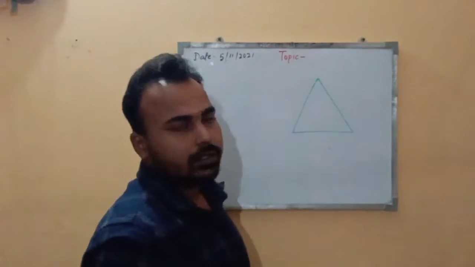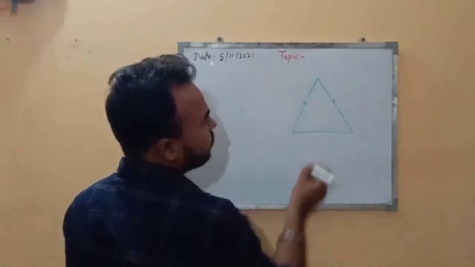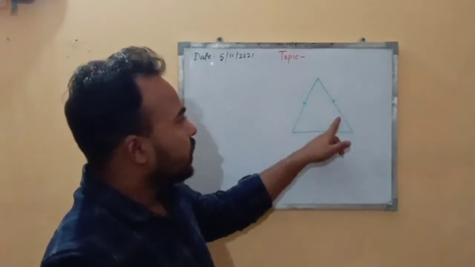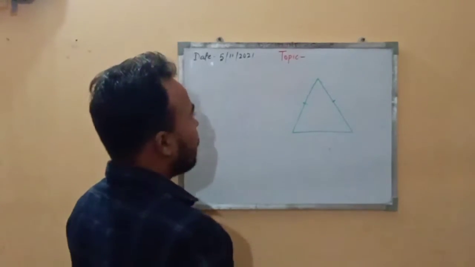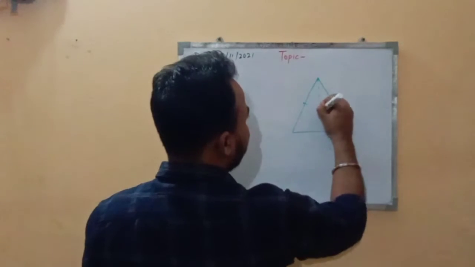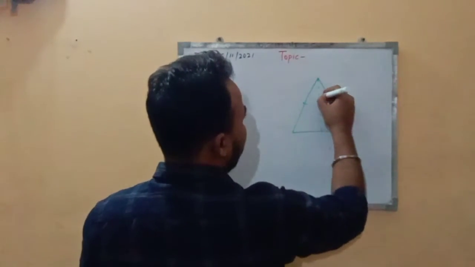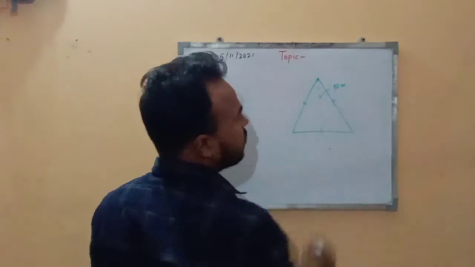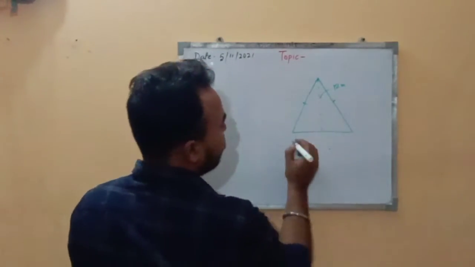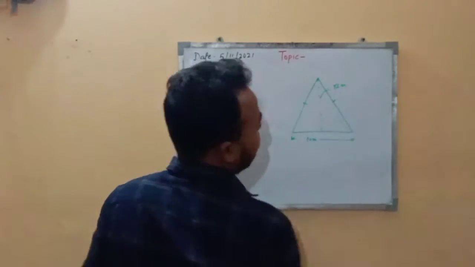He instructed that the slopes of the pyramid should be of the same length. So this is the slope, as we can see. The slopes should be of the same length and the height of the pyramid should be 12 meter. Let's suppose I am drawing it like this. This will be the height, which has been given as 12 meter. And the base of this pyramid should be 10 meter.